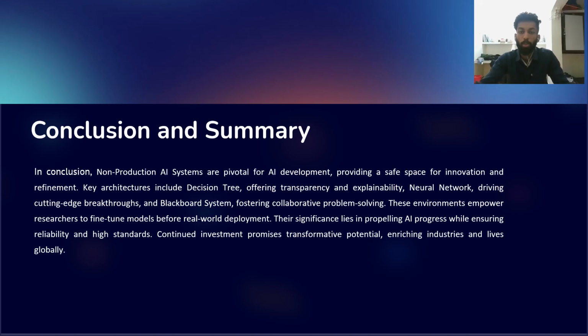In conclusion, the non-productive AI systems are pivotal for AI development, providing a safe space for innovation and refinement. Key architectures include decision trees, offering transparency and explainability, the neural network driving cutting-edge breakthroughs, and blackboard systems. These environments empower the researchers to fine-tune models before a real-world deployment. Their significance lies in propelling AI progress while ensuring reliability and high standards. Continued investment promises transformative potential, enriching industries and lives globally.